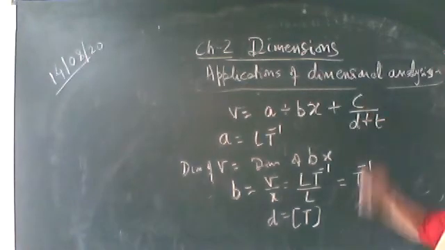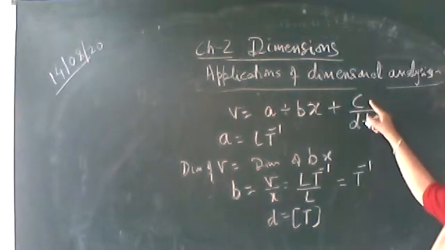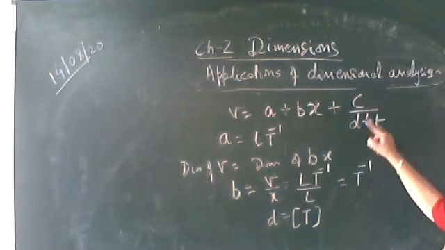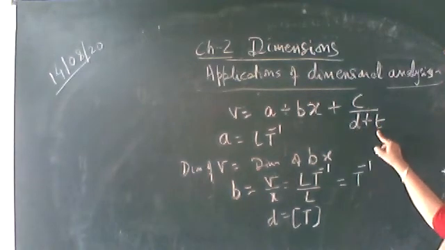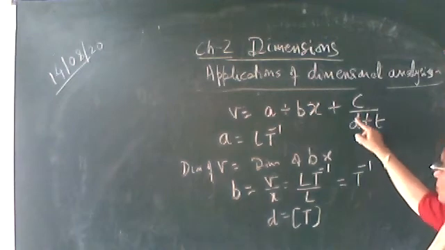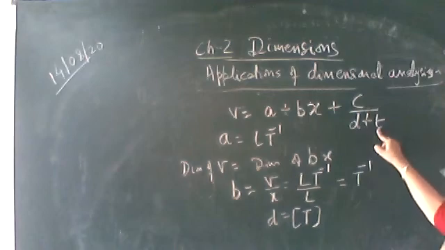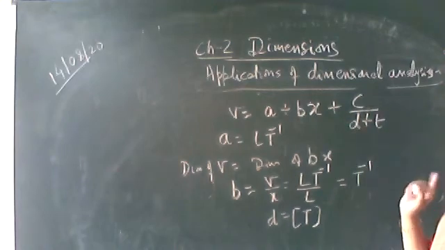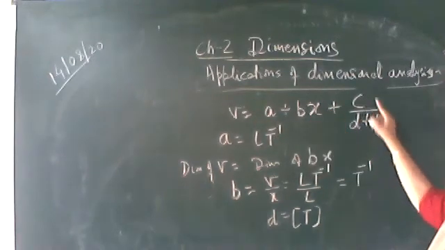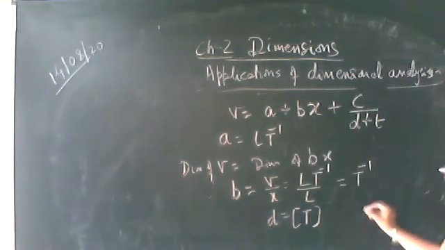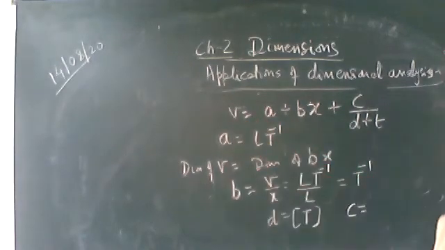Now let's find out the dimension of C. Velocity should have a dimension of C upon T. D also has a dimension T, so this time is also the same dimension. This is T plus some time. This may be 30 seconds, this may be 20 seconds, so the total will be 50 seconds. So the dimension of velocity should be C upon time. So the dimension of C will be velocity into time.